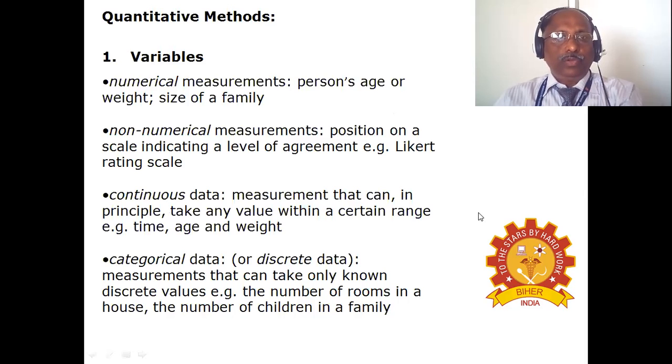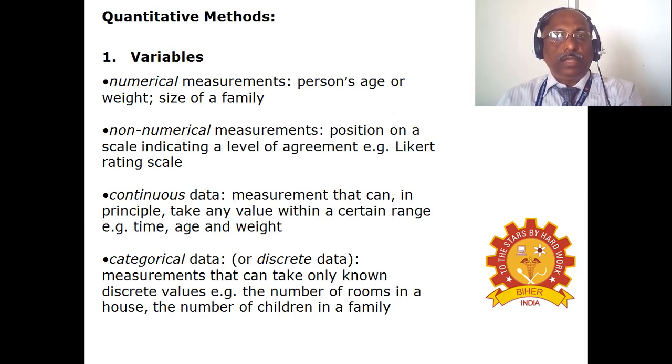So we'll move on to the next step in quantitative methods, which involves the variables. These include numerical measurements, such as percentage or weight, or size of a family in your research study. Then non-numerical measurements, positions on a scale indicating a level of agreement, for example, the Likert rating scale.